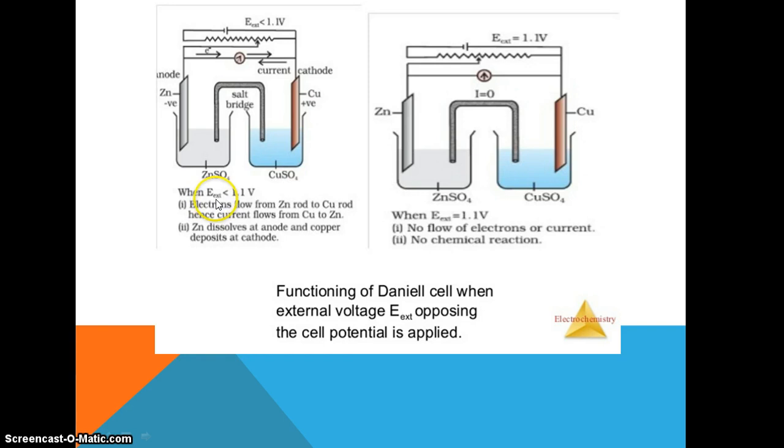When we apply an external potential which is less than 1.1 volt, the electrons flow from the zinc rod to the copper rod. So the current flows from copper to zinc. Zinc is the negative electrode, so it is dissolved at the anode, and copper is the positive electrode, so it is deposited at the cathode. When the external potential is equal to 1.1 volt, there is no flow of electrons and no flow of current.